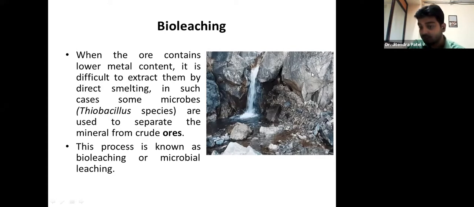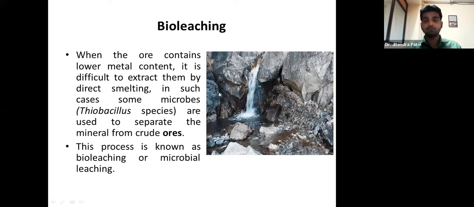These are natural rock or natural stone. From here, minerals like bentonite, talc, calamine, all of which you know, can be separated by these Thiobacillus type microorganisms, and it is possible to get them back. This process is known as bioleaching or microbial leaching, right? So in bioleaching, again the microbes play their important role.